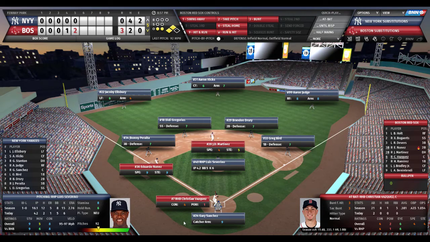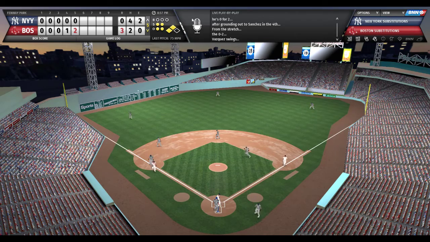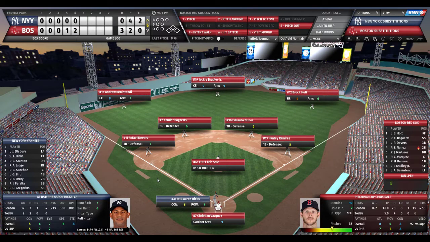Here's Christian Vasquez at the plate. Red Sox catcher 0 for 2 today. He has a chance to knock in 2. 3-0. 2 outs, bottom of the 5th. Sanchez wiggles the fingers. Severino deals. 0-2 count. Vasquez sends that ball to shallow left. Coming on is Ellsbury, and he makes the catch, side retired, but the Red Sox score 2 more as we take it to the top of the 6th. Boston 3, New York 0.